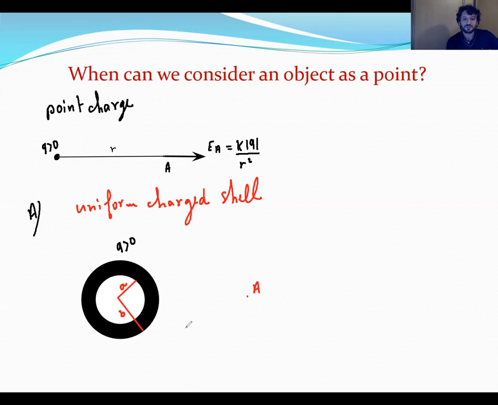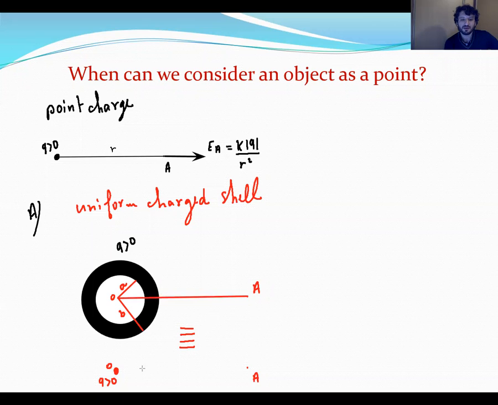We can say this system is identical to a point charge at the point O. We have a point charge Q positive, and I want to calculate at the point A. We get the same result.